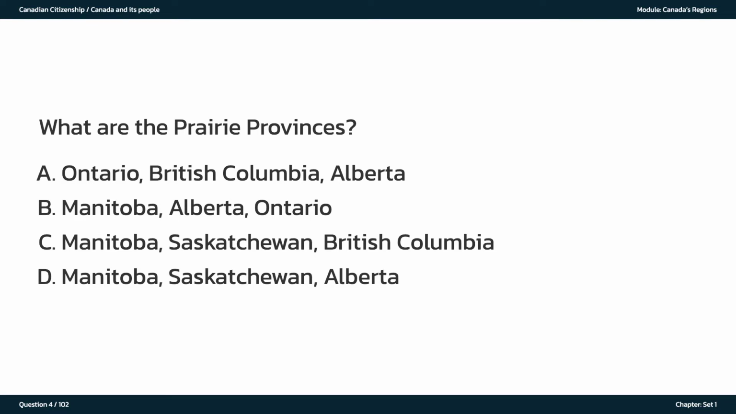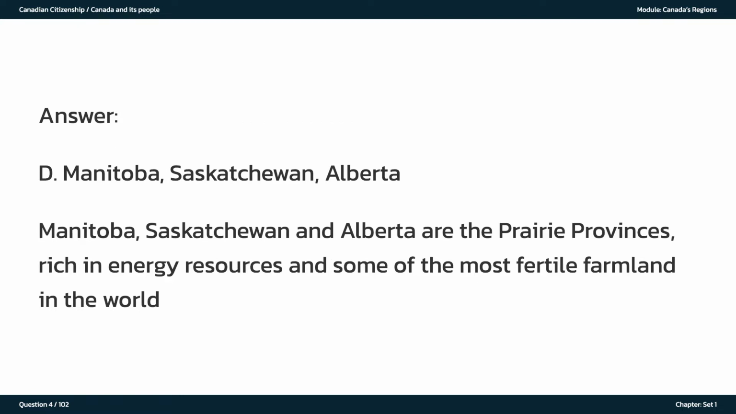What are the Prairie Provinces? A. Ontario, British Columbia, Alberta. B. Manitoba, Alberta, Ontario. C. Manitoba, Saskatchewan, British Columbia. D. Manitoba, Saskatchewan, Alberta. The answer is D. Manitoba, Saskatchewan, Alberta. Manitoba, Saskatchewan and Alberta are the Prairie Provinces, rich in energy resources and some of the most fertile farmland in the world.